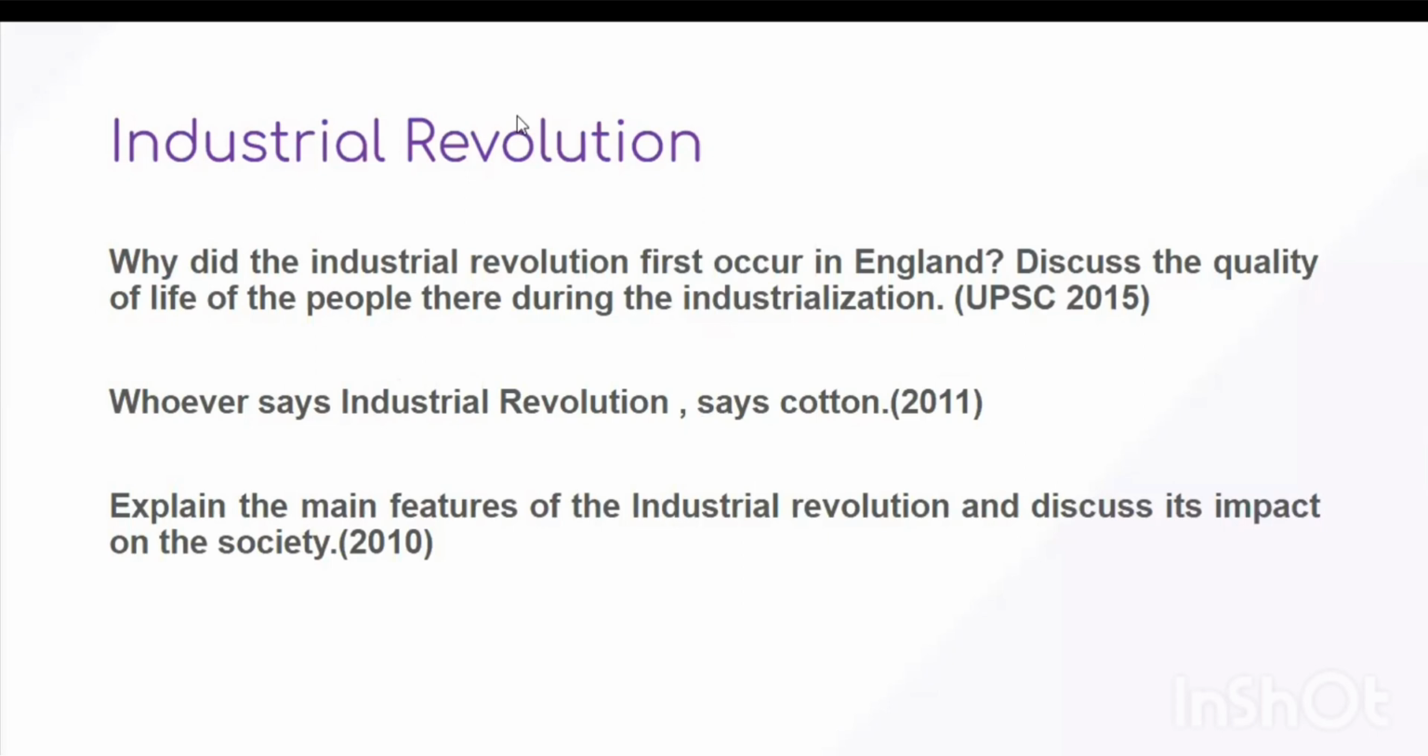Then the third question is, explain the main features of Industrial Revolution and discuss its impact on the society. So here we need to analyze what is exactly Industrial Revolution, what are its main features, and what was the impact. So impact was two ways: positive as well as negative. So we have to give both the viewpoints.